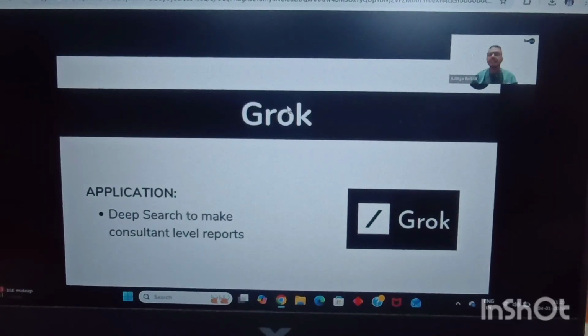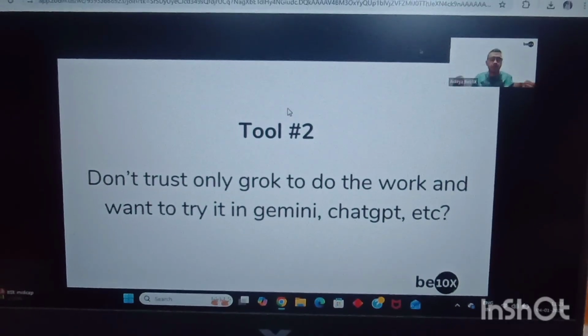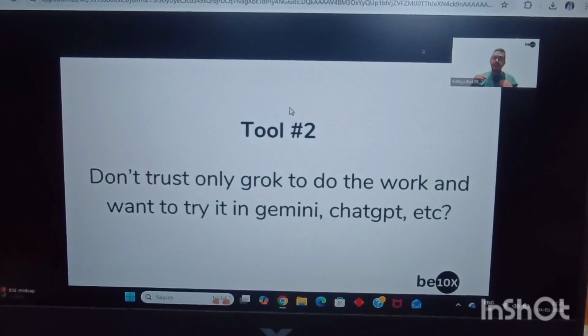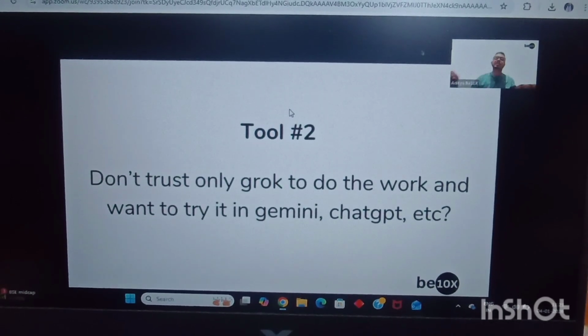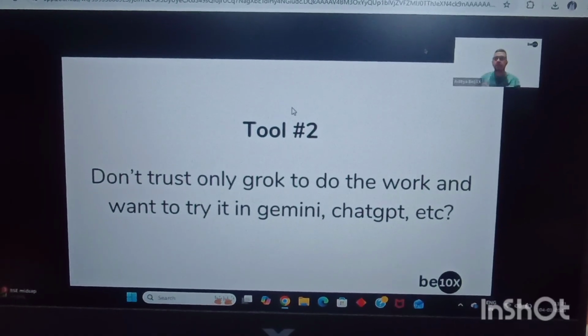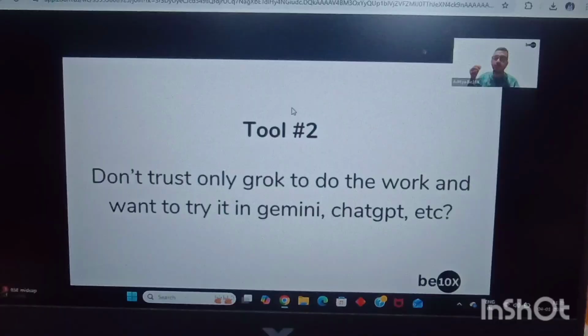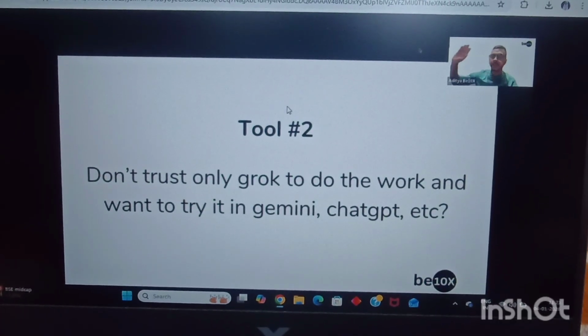But still, you could be someone who doesn't just trust Grok. Maybe Grok is doing amazing work, Aditya, as you are telling us, and I'll go ahead with Grok. But how about I want to do the same thing in Gemini, in ChatGPT, in Claude? Do I have to do it all one by one? How many of you don't trust only Grok to do the work, and you want to try it out in ChatGPT, in Gemini, in Claude, etc.? Want to do it? Yes.